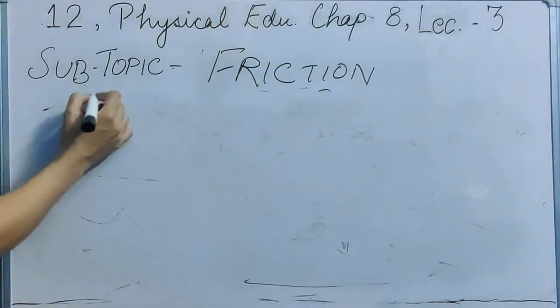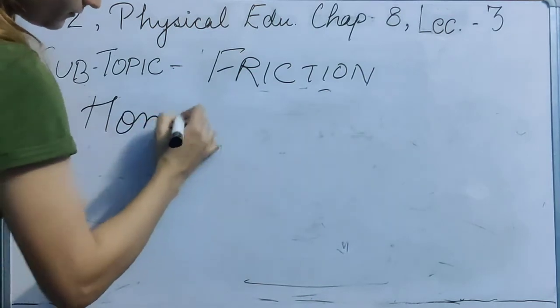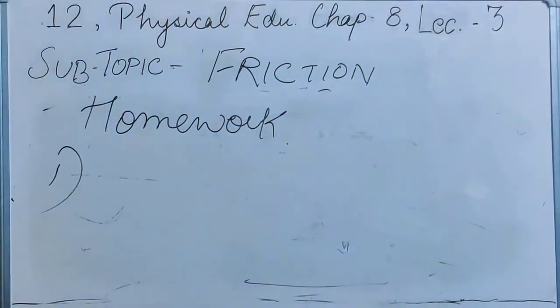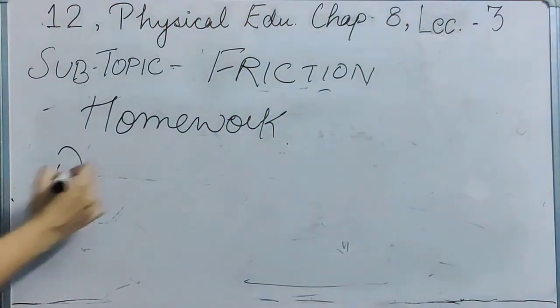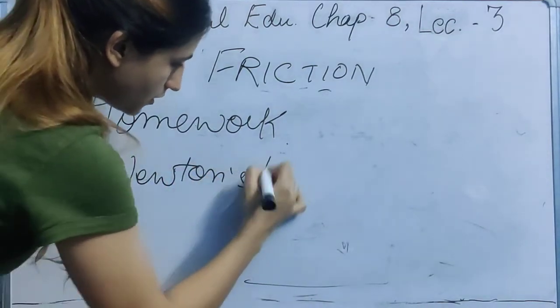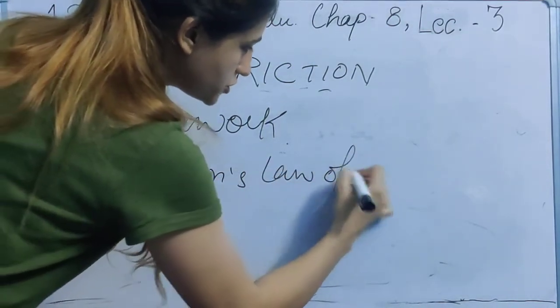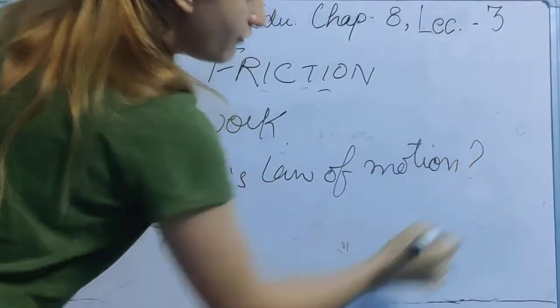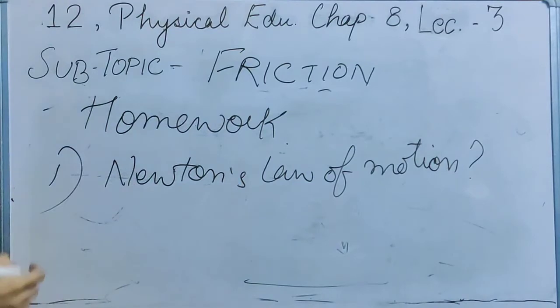Now the homework for this session, for the class. Question number 1: you need to explain Newton's laws of motion in relation to sports, and give examples of sports only, related with your games and sports.